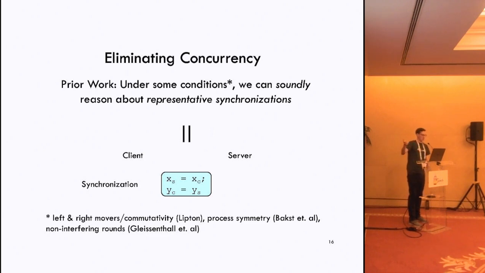The process symmetry ends up being important for the private information retrieval case, because those are all essentially broadcast calls out to n databases and then responses back. And so we claim that there's a non-trivial subset of protocols to which this applies. But if these conditions don't apply, we don't handle it.